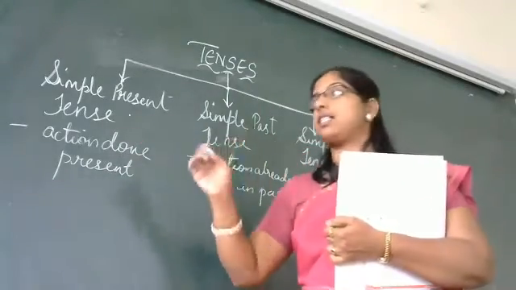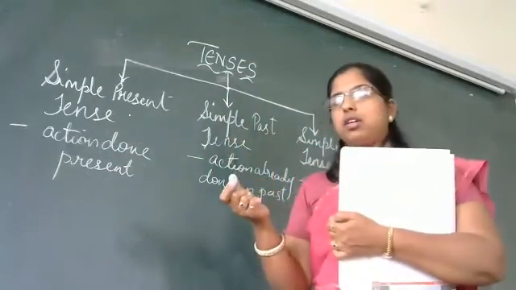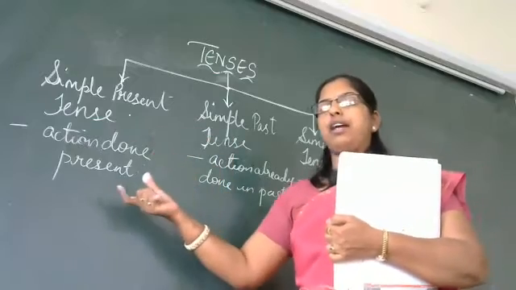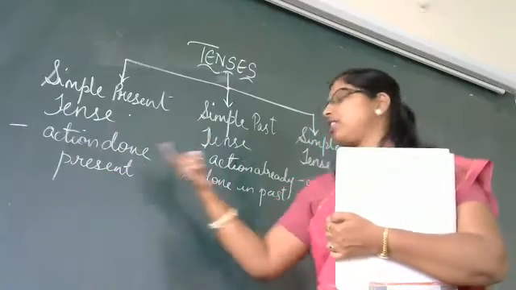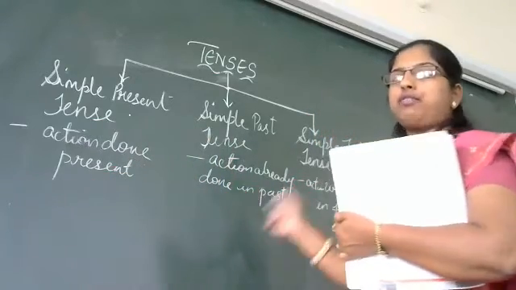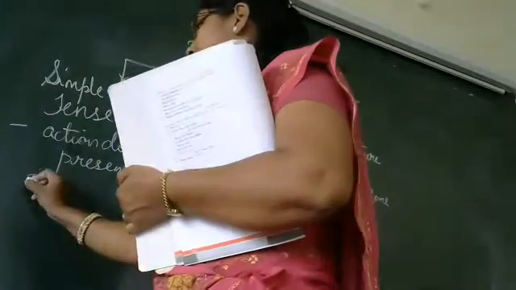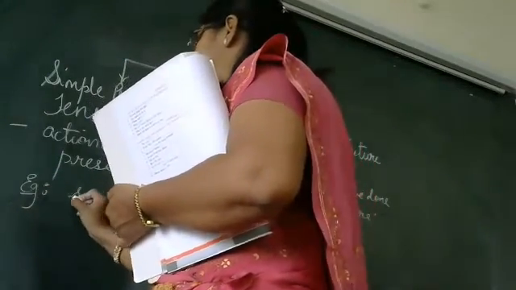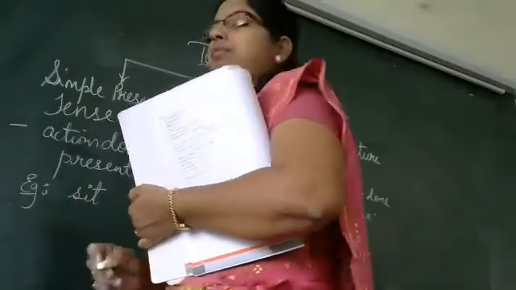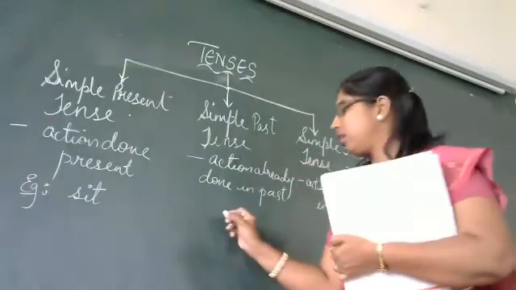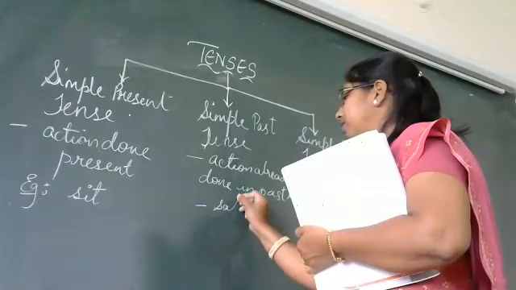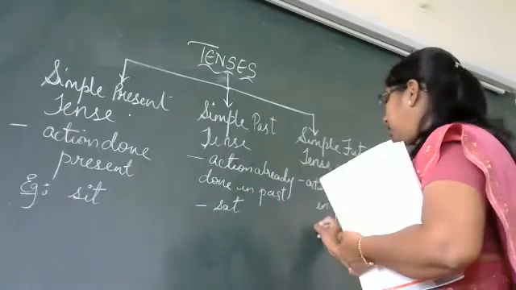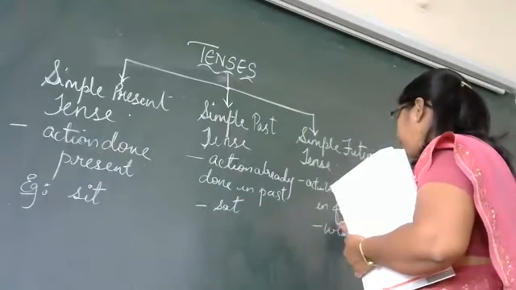So, how to identify whether the sentence is in simple present or simple past or simple future? You need to see the sentence and the verb form. Got it? And then identify whether the action is done in present, past or future. For example, sit. Here, sat. And here, will sit.